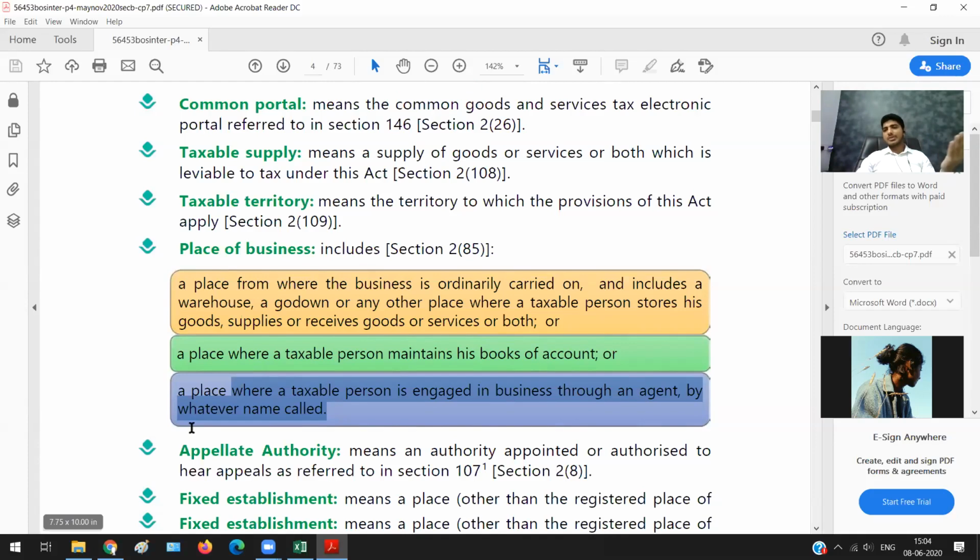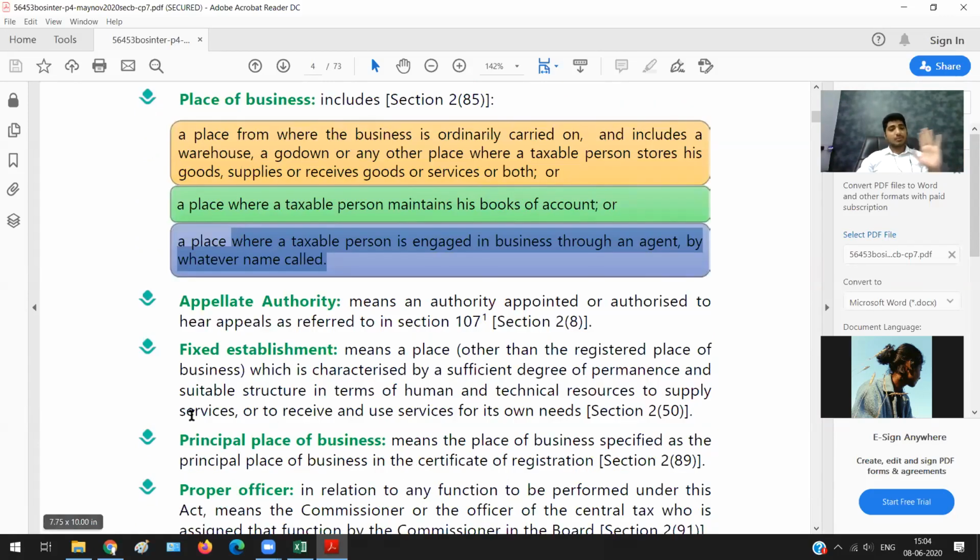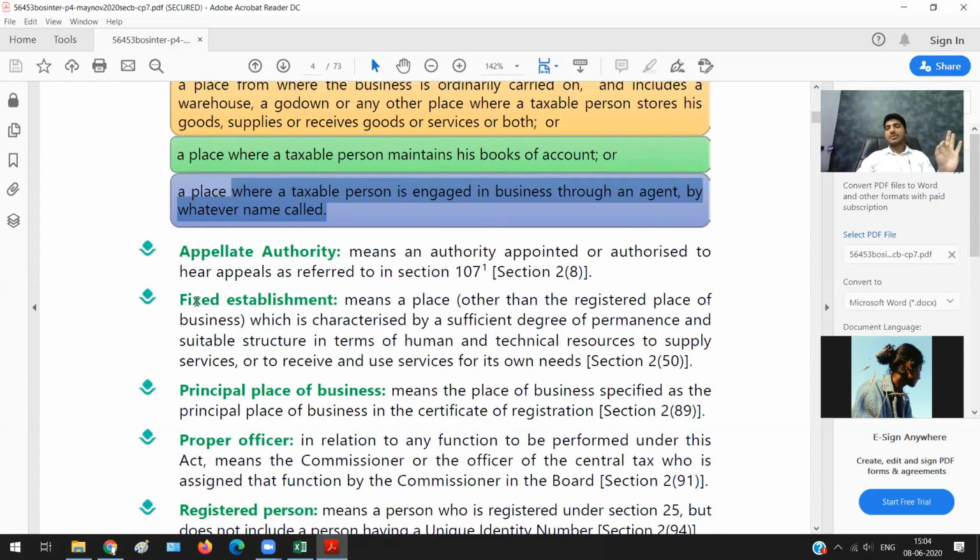Then there is something called appellate authority. You can ignore it now, don't worry about it. Next comes fixed establishment. Now what do you mean by fixed establishment? Fixed establishment basically means it is not a place of business, so it is not an office.